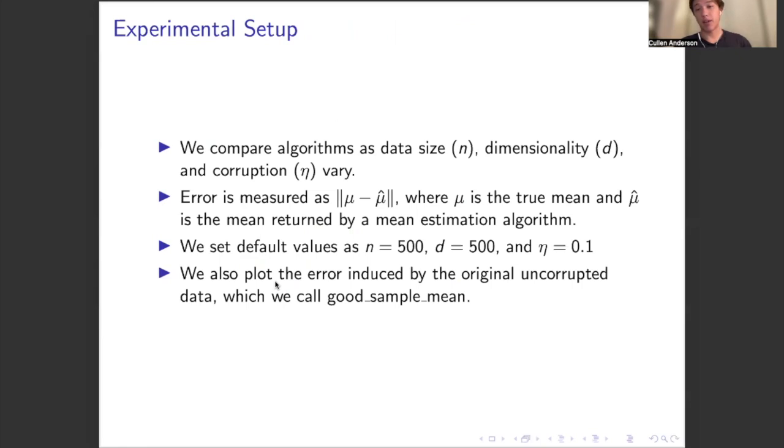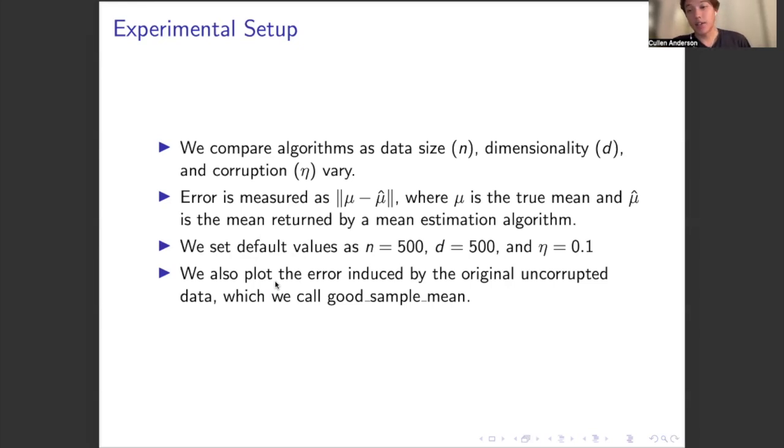In general, we compare algorithms as data size, dimensionality, and corruption vary, with error being measured as the Euclidean distance between the true mean of the inliers and the mean returned by the mean estimation algorithm. We set default values as data size equals 500, dimensions equals 500, and corruption equals 0.1. We note that for algorithms that take in expected corruption as input, we just use the true corruption value. But we explore in the appendix that this has little effect as long as the expected corruption is an upper bound on the true corruption.